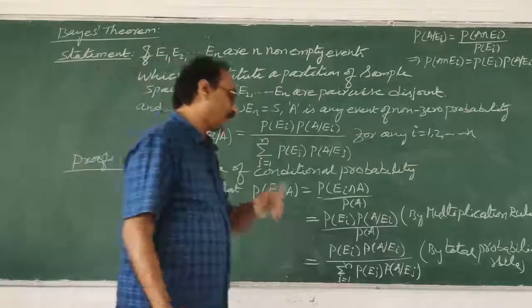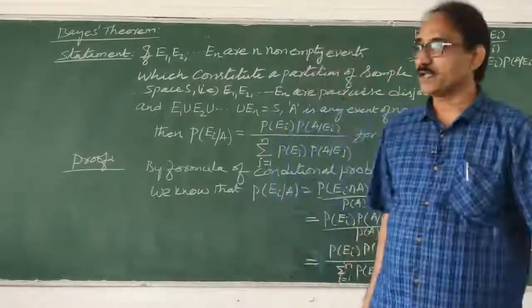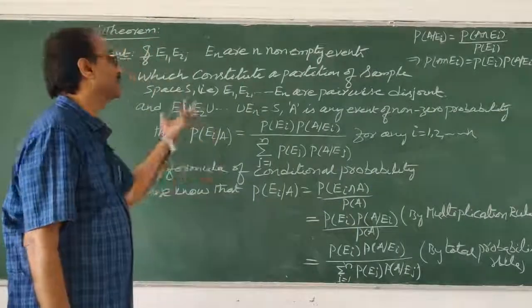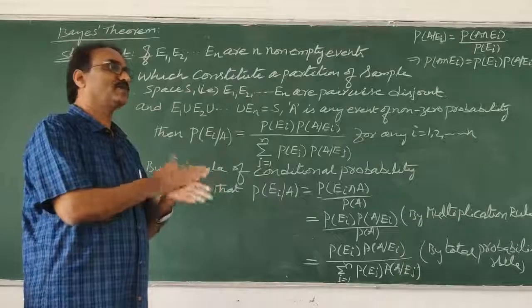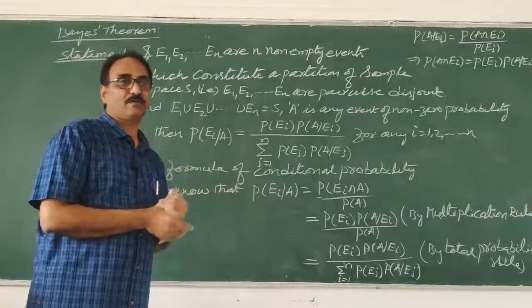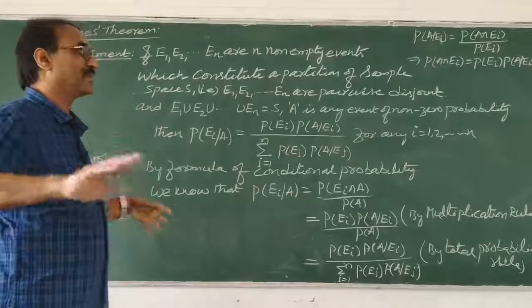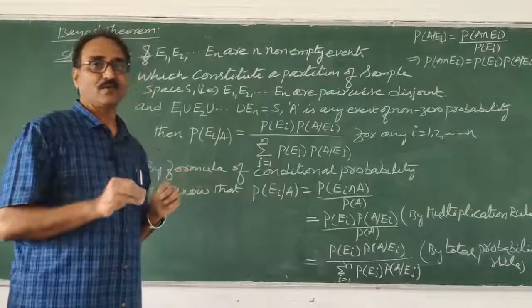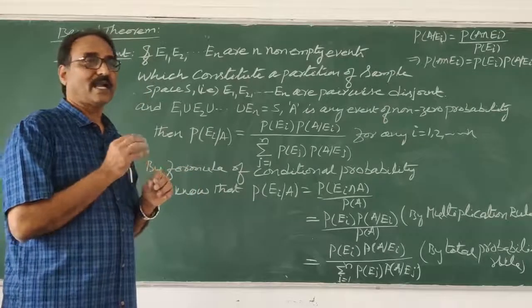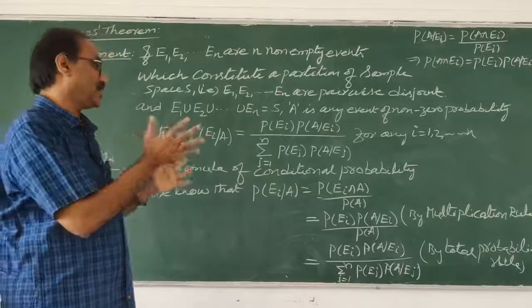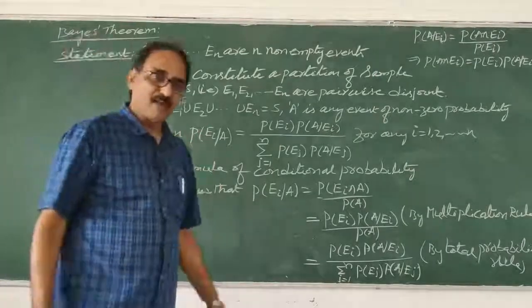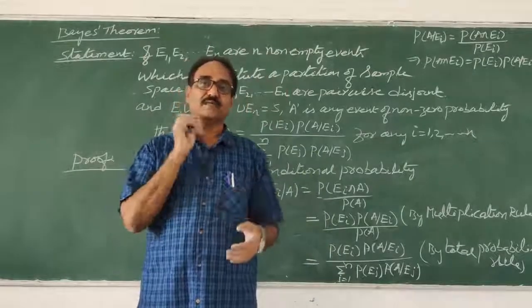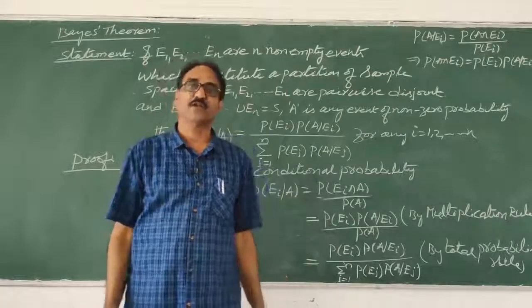Basing on that, we can do any number of problems also. First let us see about all this, then we will do the problems next class. Only some 12 problems are there, maximum 2 to 3 videos, means 3 classes, will complete. My dear students, today I thoroughly explained with examples the theorem of total probability and Bayes theorem. I feel that you will definitely go through it, write on a paper, practice it and be ready for Bayes theorem for any examination, for the 5 marks they are going to give. Thank you.